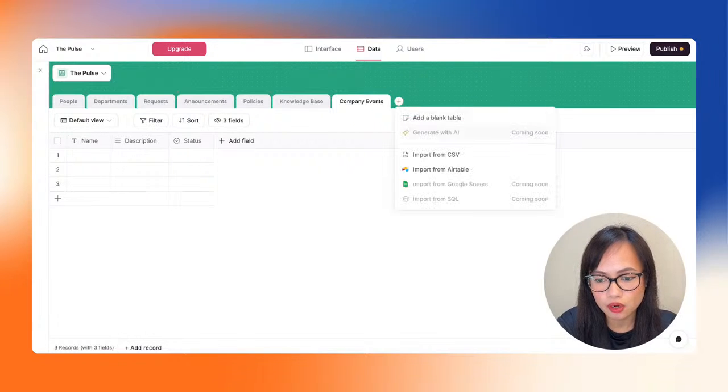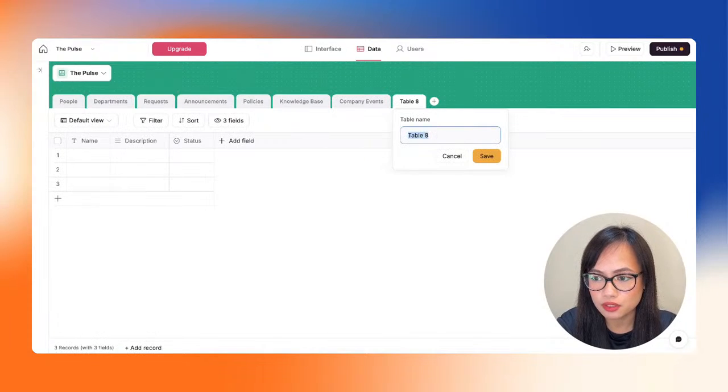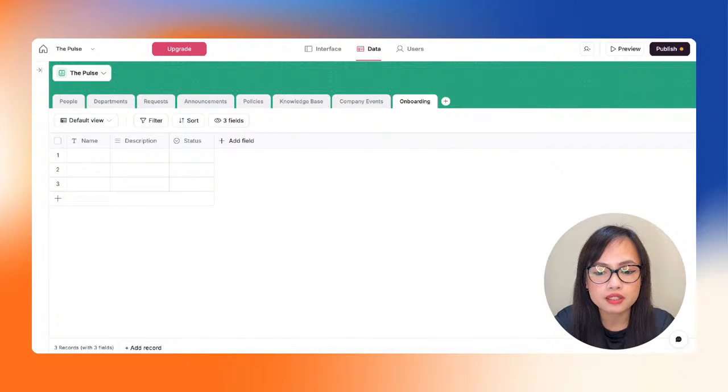And then we are going to have the onboarding. So this will be the table with a list of onboarding tasks that each person would have to go through when they join a new company. All right, so these are the basic tables that we would be using for the polls.